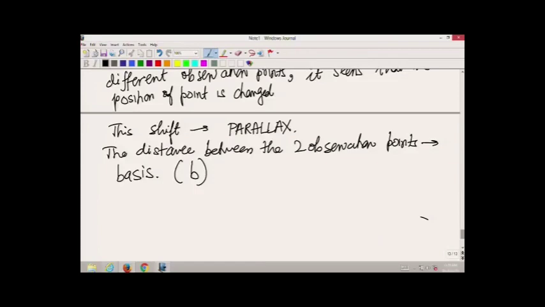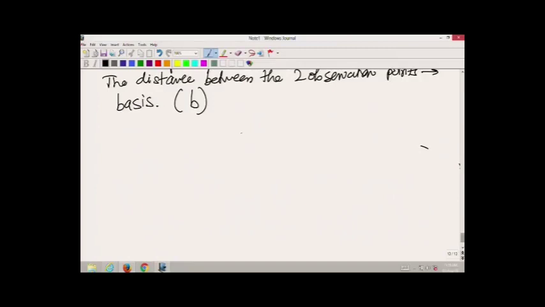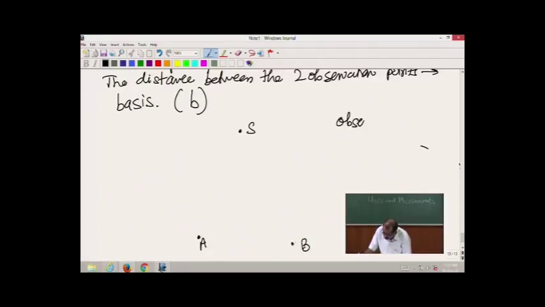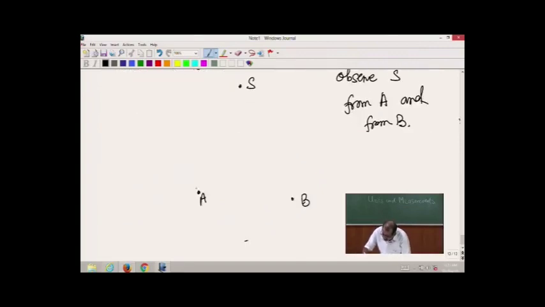Now if we are observing a point S, we observe the point S from one observation point A, and from another point B. So, A and B are our two observation points. The object S is very far.